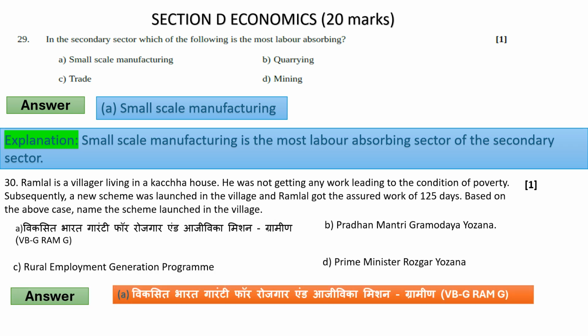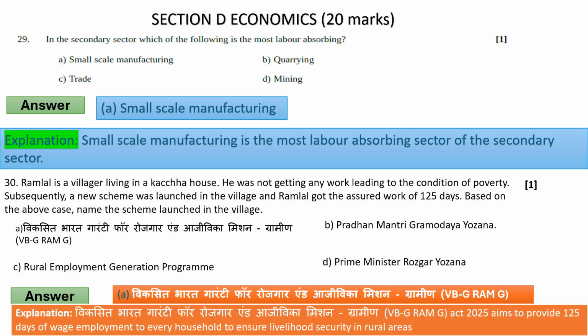The options are: Pradhan Mantri Gramodaya Yojana, Rural Employment Generation Programme, and Prime Minister Rozgar Yojana. So the correct answer will be A, VBG Ramji. Explanation of this answer: VBG Ramji Act 2025 aims to provide 125 days of wage employment to every household to ensure livelihood security in rural areas.